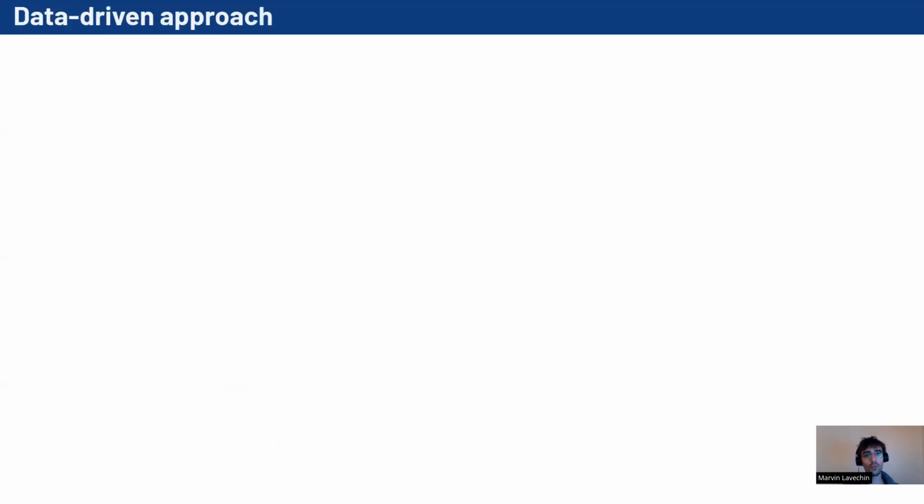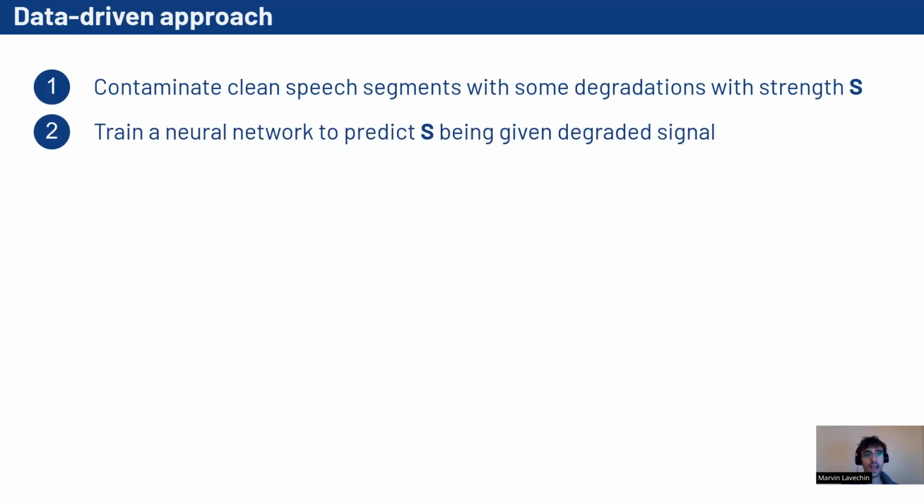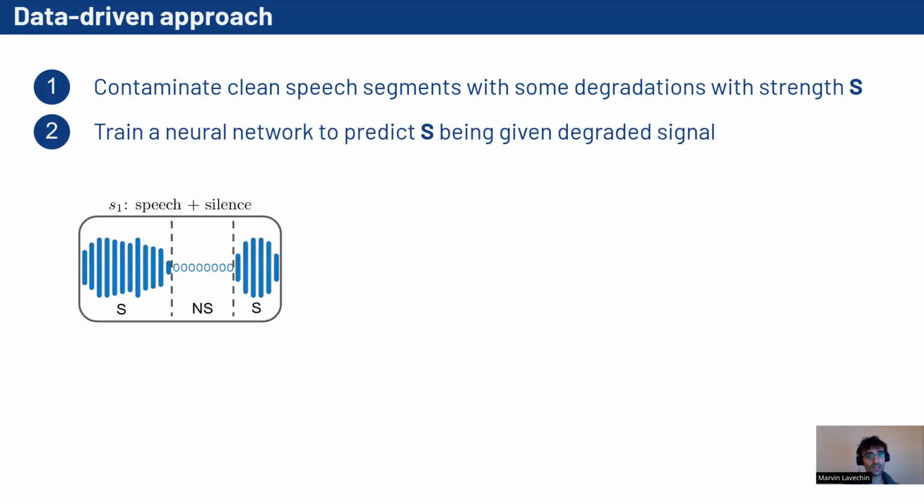One way to measure the strength of the signal degradation is to follow a data-driven approach in which we first contaminate clean speech segments with some degradation of strength S, and then we train a neural network that, given the degraded signal, is trained to predict S. This is the approach we follow in this work, and I will now present our contamination pipeline.